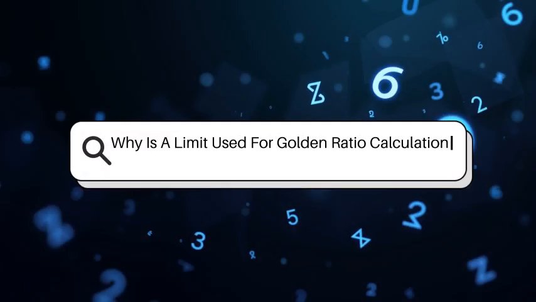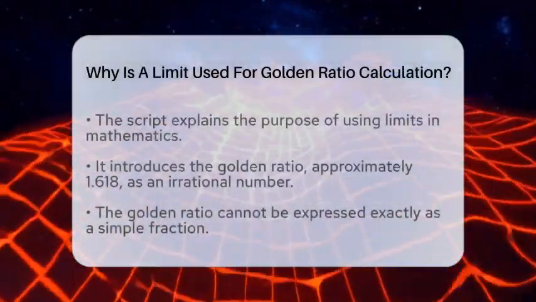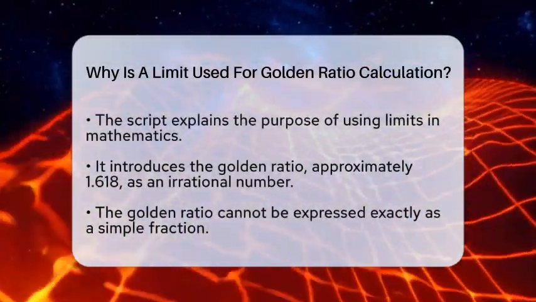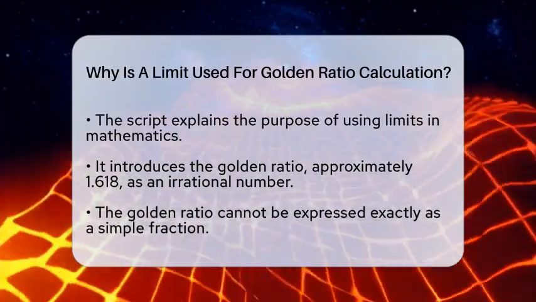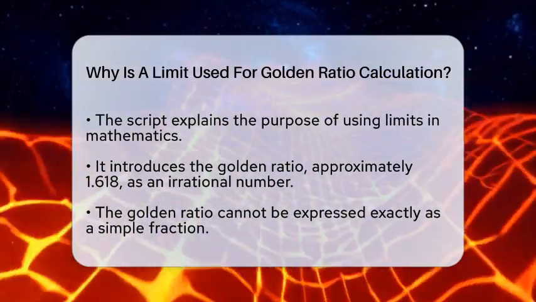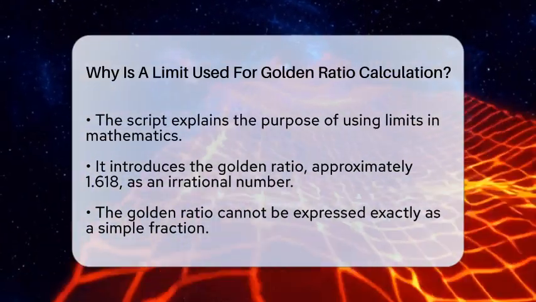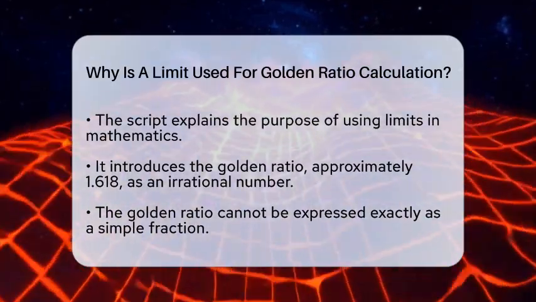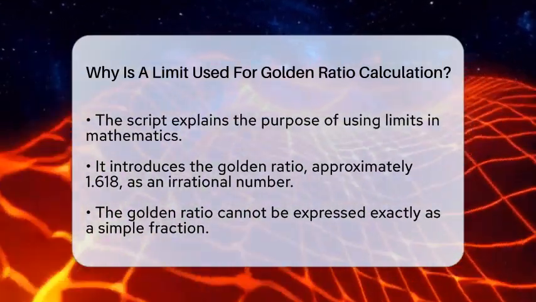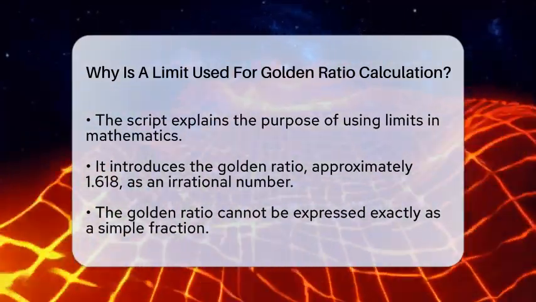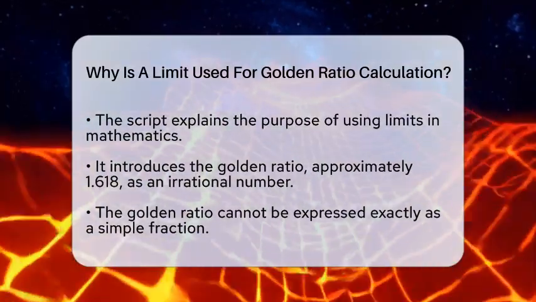Why is a limit used for golden ratio calculation? Imagine trying to find the perfect balance point between two numbers that keeps getting closer but never quite meets. That's what limits help us do in math. When we talk about the golden ratio, we're really asking how close can two numbers get to a special number